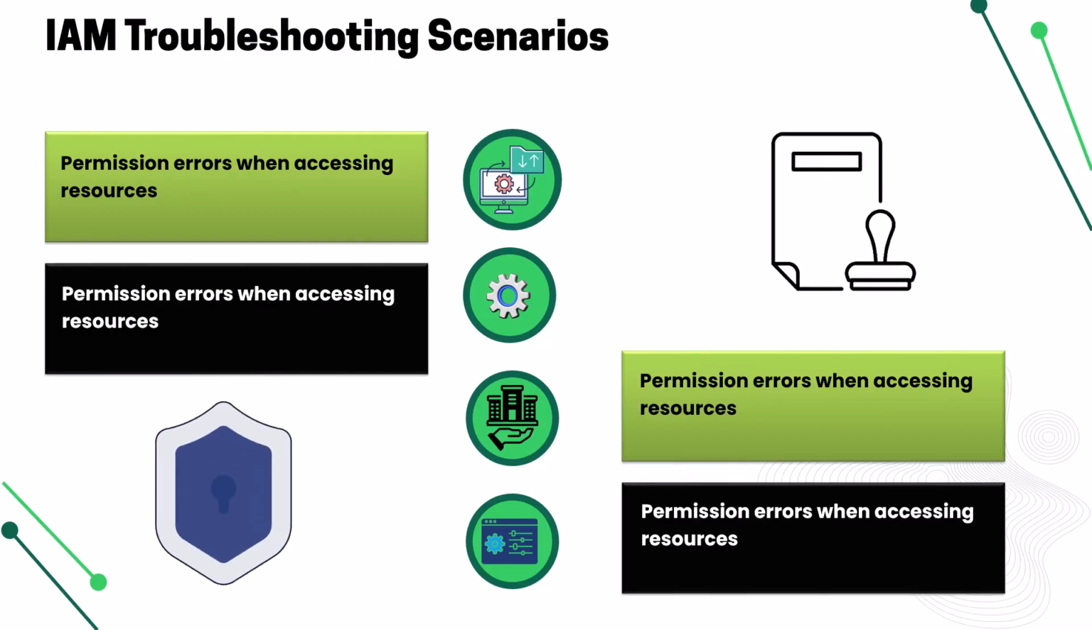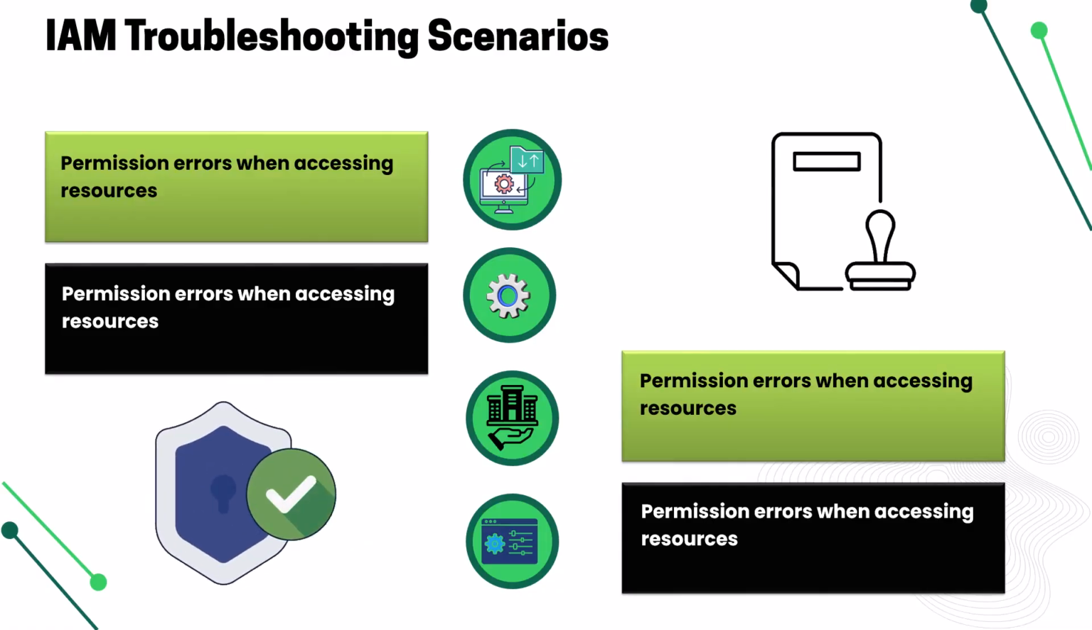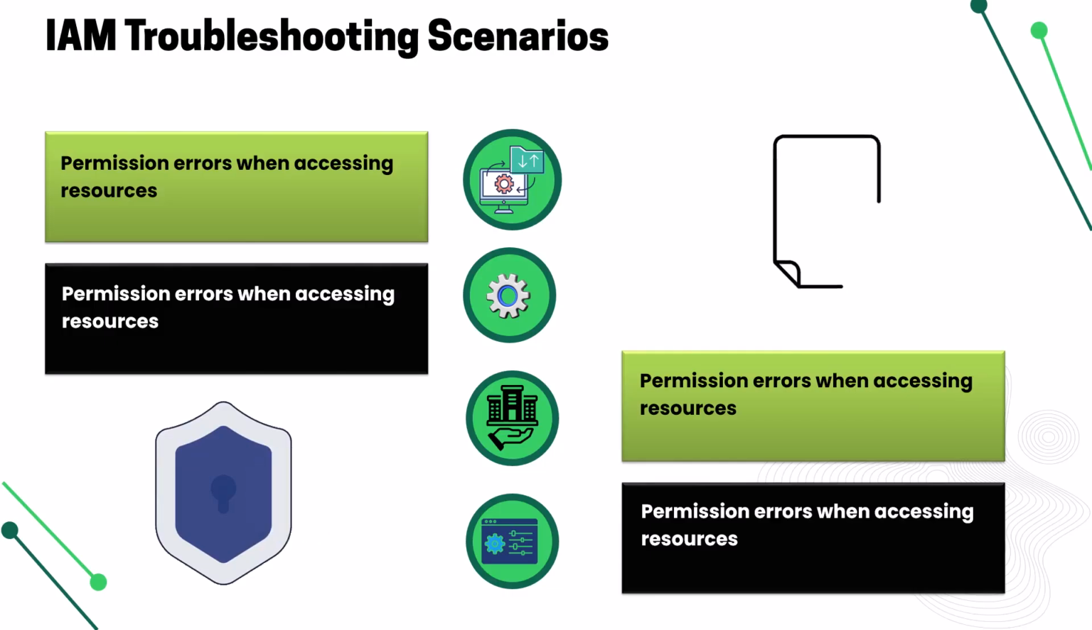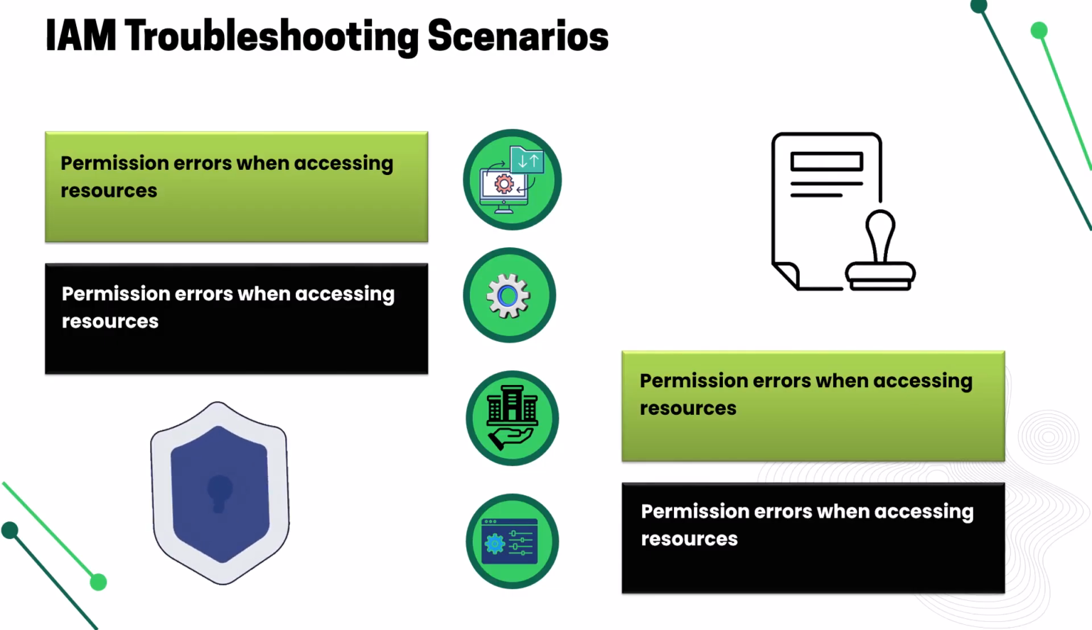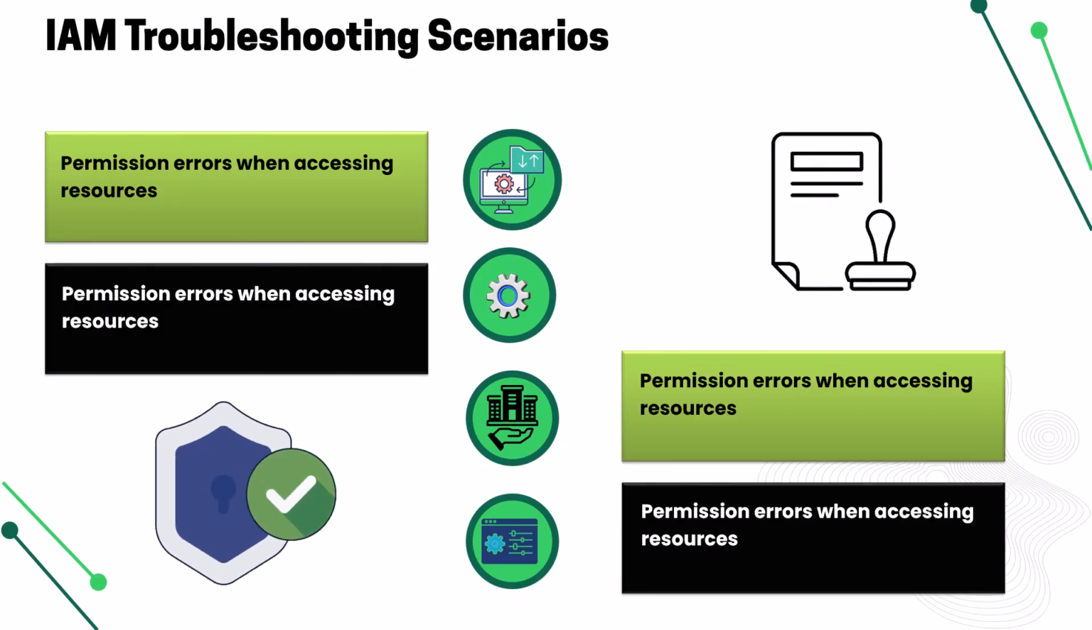Troubleshooting IAM issues is like debugging a stubborn code error. It takes patience. From permission errors to role assumption problems, understanding IAM policies is key. If you ever find yourself yelling, why can't this user access S3? Relax, check policies, use IAM tools, and remember, you got this.